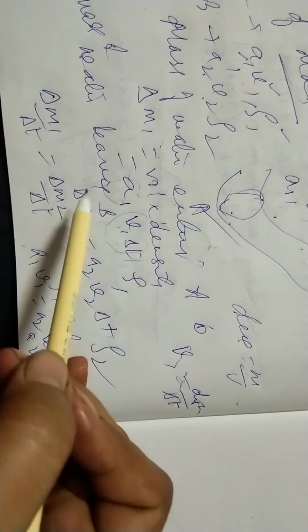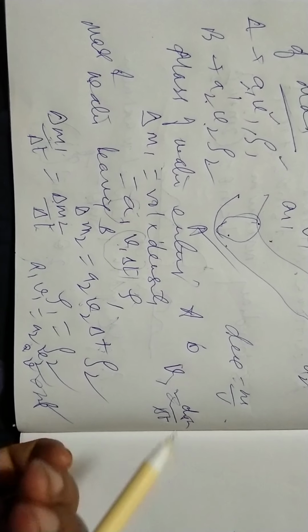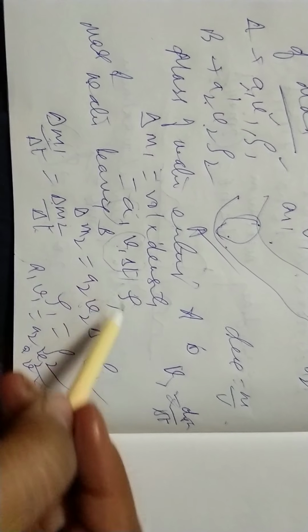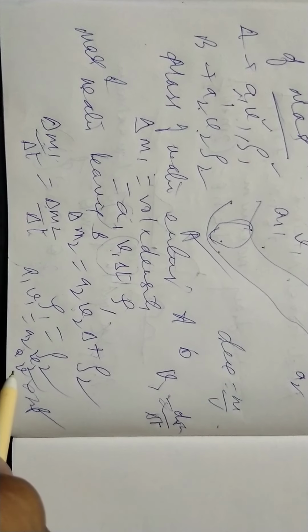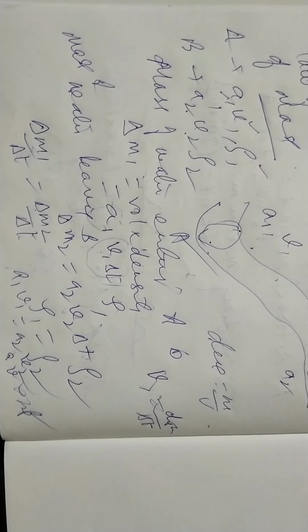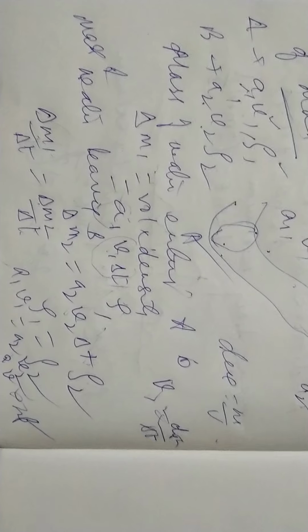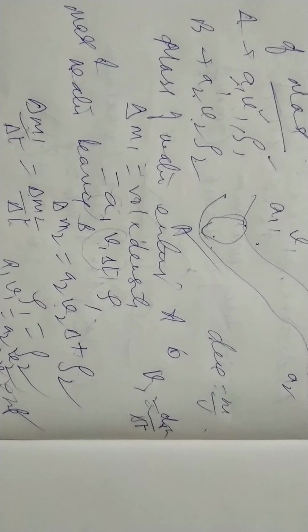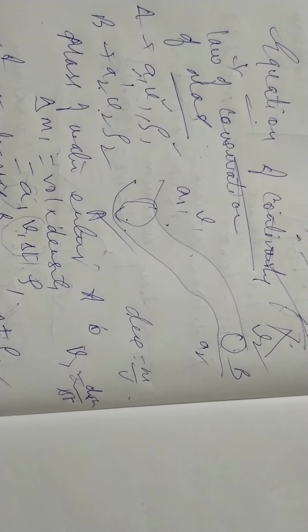Moreover, the liquid is incompressible. This simply means the density is uniform throughout its flow. So rho 1 and rho 2 will be equal. So if we substitute everything here, we get A1 V1 is equal to A2 V2, and that concludes that AV is equal to constant. So this is a simple thing: if we increase the area of cross section, the velocity will become less, and vice versa. I hope you have understood the equation of continuity. This is very important. Thank you for watching.